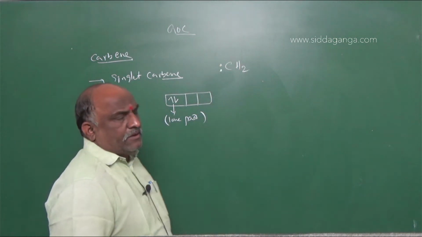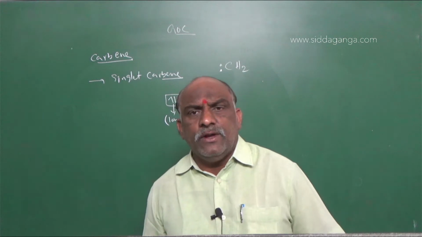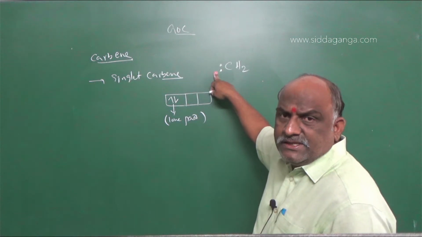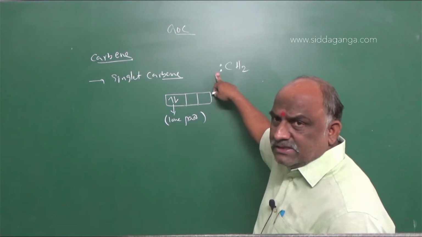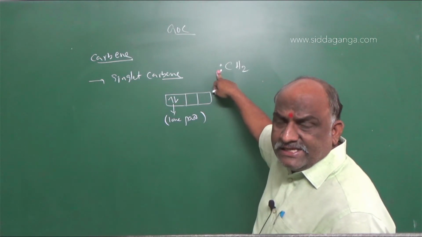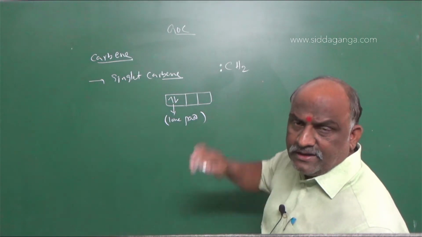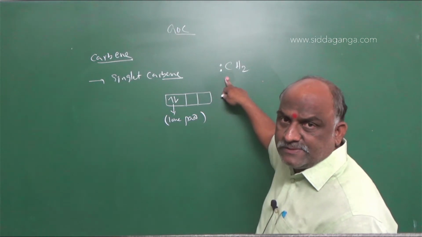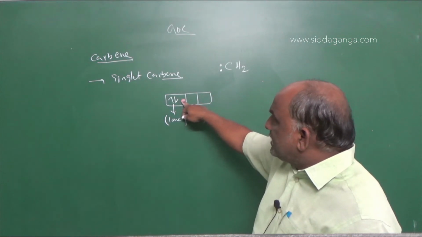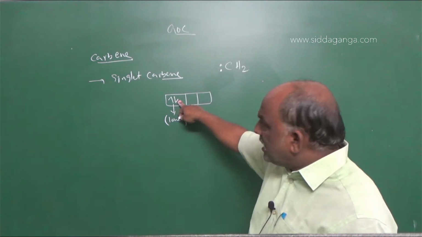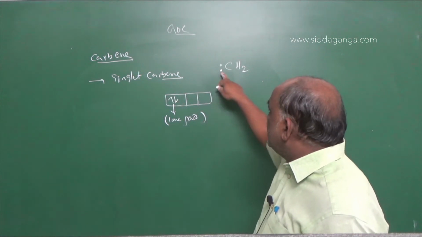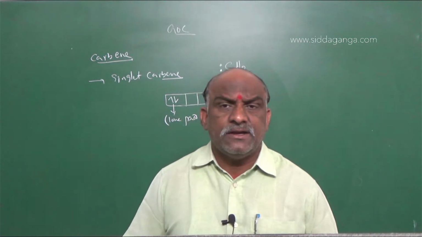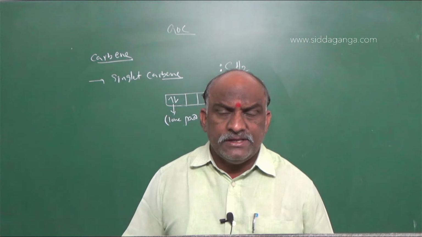In this carbene, it is neutral, and 2 electrons are present. These 2 electrons are present in 2 different orbitals and with opposite spin. If two electrons are present in the same orbital with opposite spin, this is said to be a lone pair. But this is not a lone pair. The two electrons observed on carbon are not considered a lone pair. Remember, that is not a lone pair.